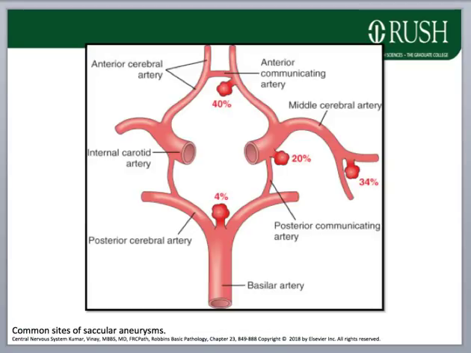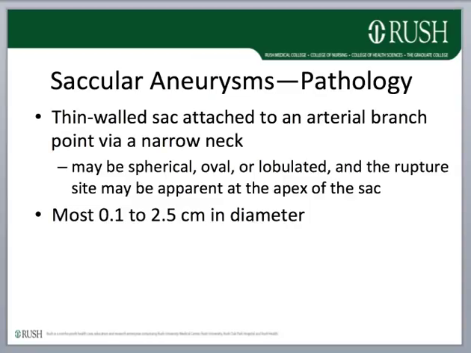Saccular aneurysms typically occur at branch points in large arteries of the circle of Willis, where turbulent flow may contribute to aneurysmal dilatation. The most common locations include branch points between the anterior cerebral and anterior communicating arteries, the M1 and M2 divisions of the MCA within the sylvian fissure, and the internal carotid and posterior communicating arteries. Saccular aneurysms arising at the site of the bifurcation of the basilar artery into the posterior cerebral arteries account for just 4% of cases.